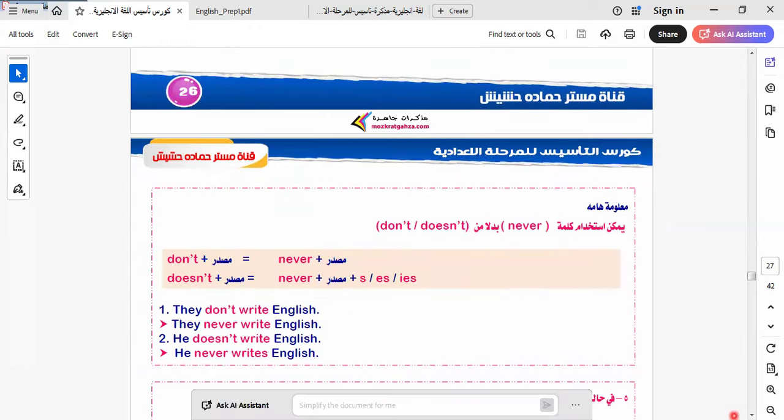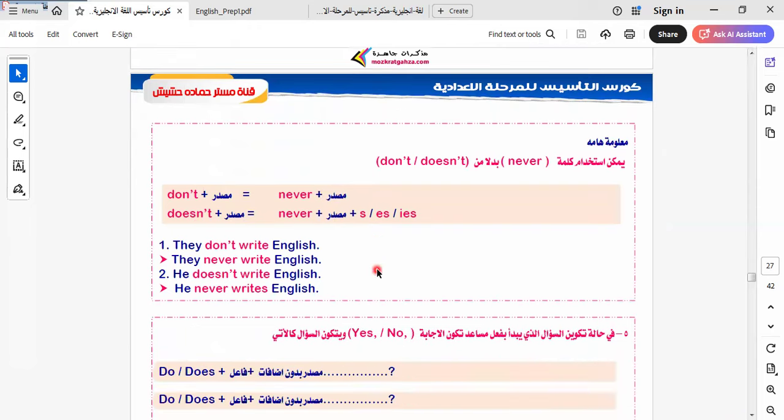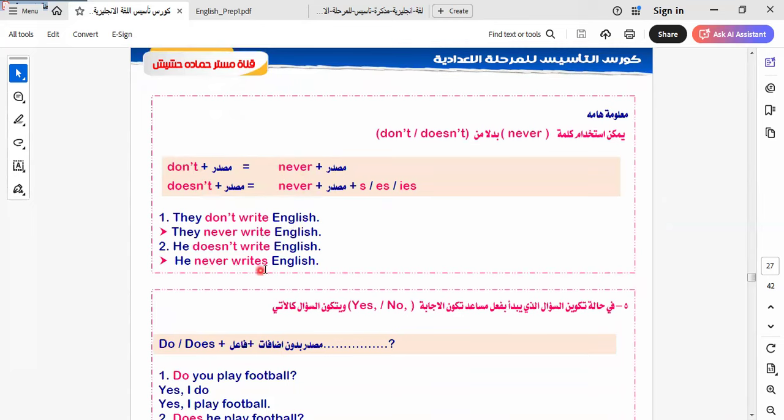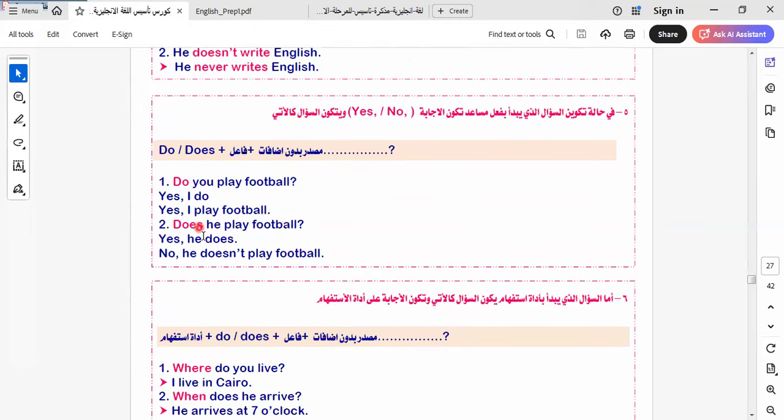Okay, let's continue the rest of our lesson today. Here we use never, which can be replaced by don't. We can say he never writes or they never write. When we make it negative, they don't write or he doesn't write. As we told you before, do and does replace s. Do you play football? Do is not a problem, but the problem is in does, because does is the singular verb that takes s. So be careful when you answer. The answer should be: does he play football?